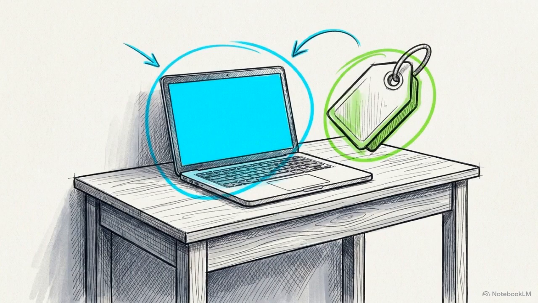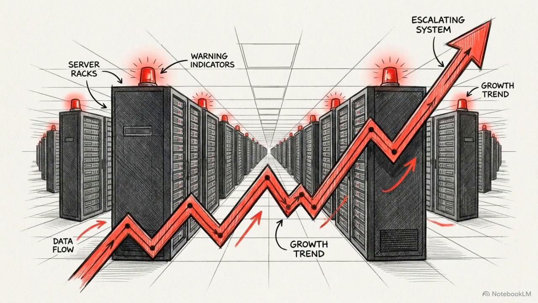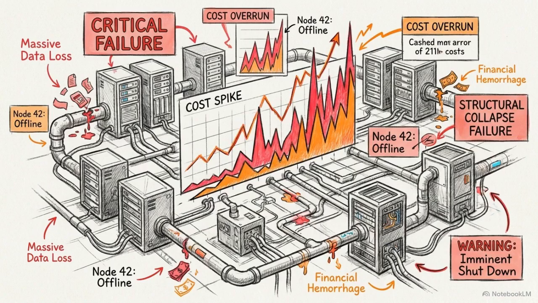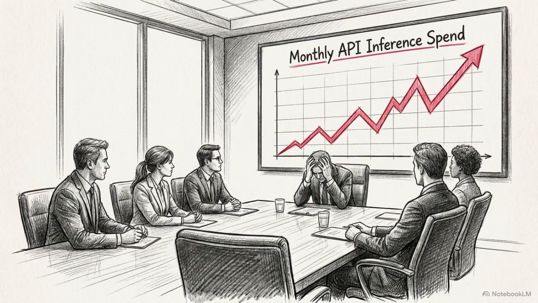A proof of concept supporting 10 users is highly affordable. Moving that exact same system to 10,000 users causes inference spend to grow exponentially. Without structural controls in place, widespread adoption becomes a financial liability. If a tool is highly utilized, the inference costs can actively bankrupt the project supporting it.